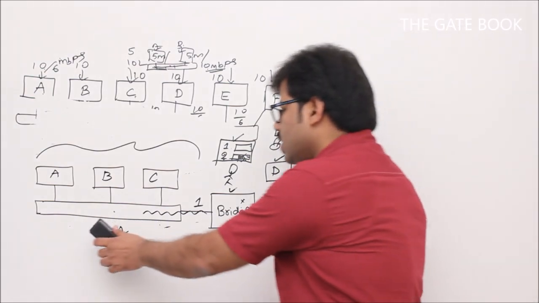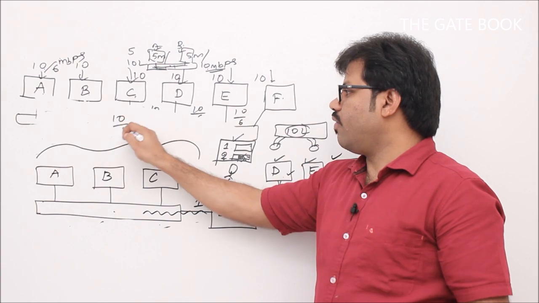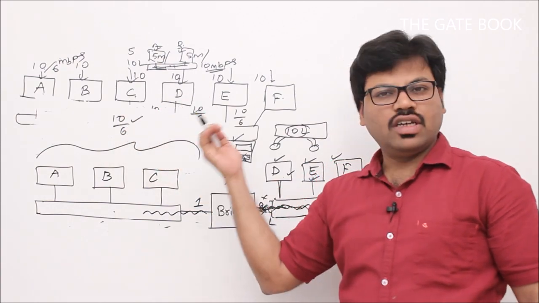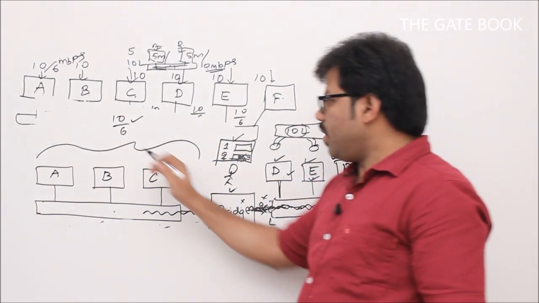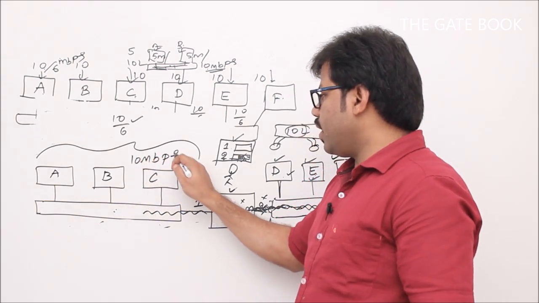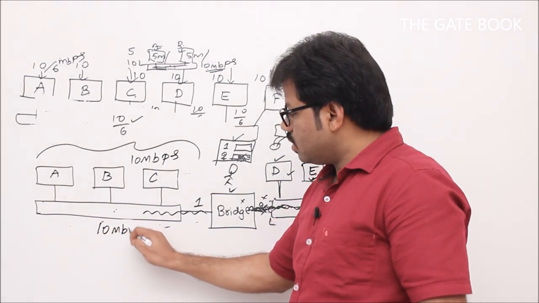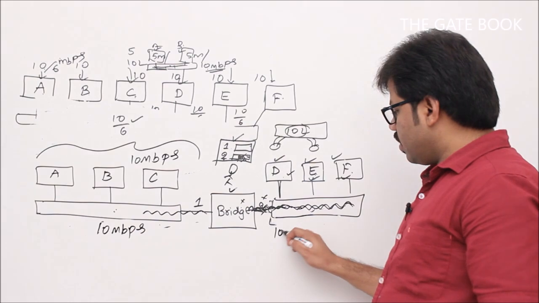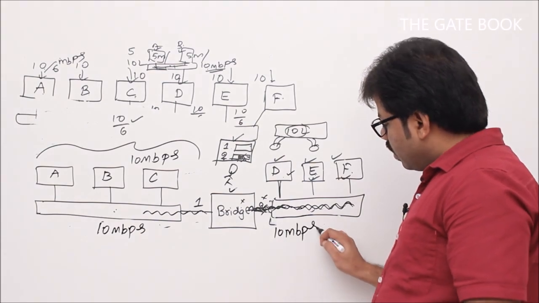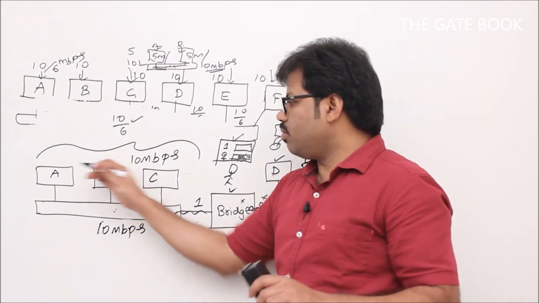What is the advantage of that? We'll see. Here we know that it was 10 Mbps, correct? Everyone was having on average 10 Mbps bandwidth. If the same 10 Mbps cable is used, the channel capacity is 10 Mbps here and 10 Mbps here. The bandwidth comes because of the cable's properties and the system properties.